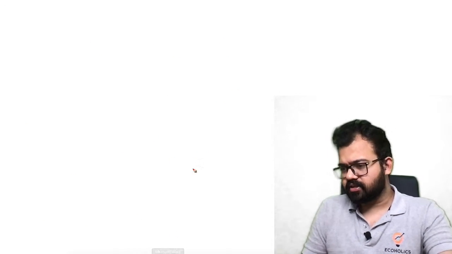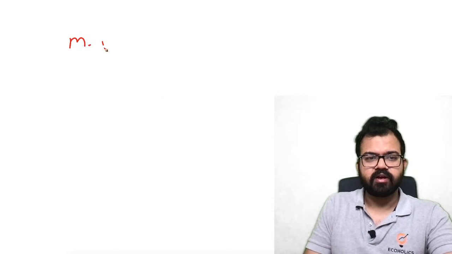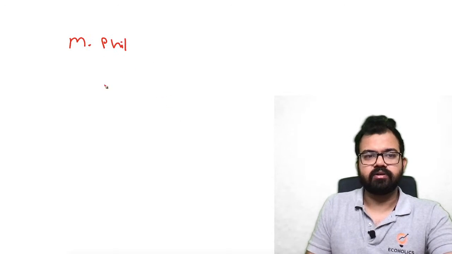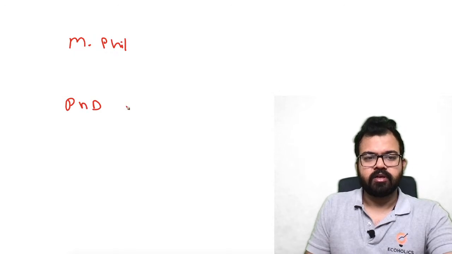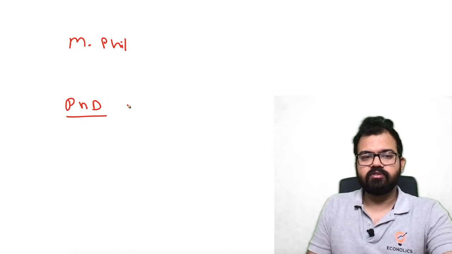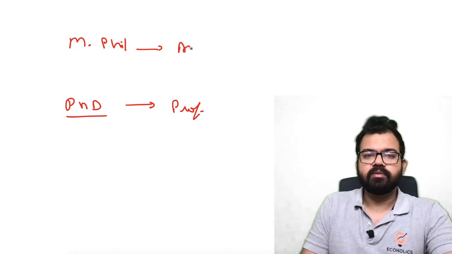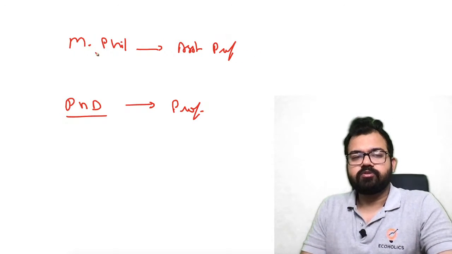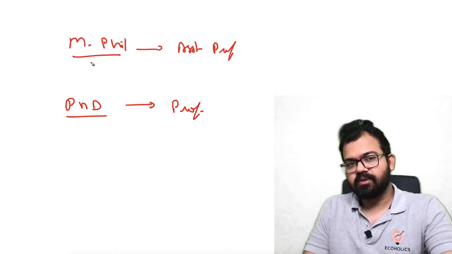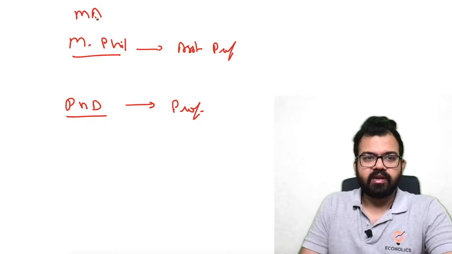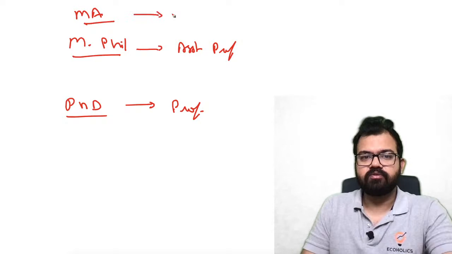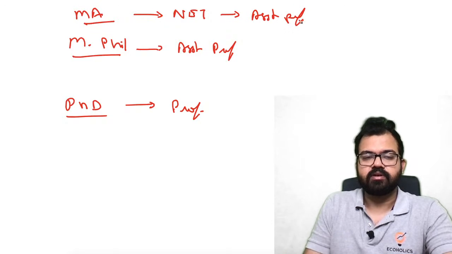Okay, to clear Suchiang's doubt, I would just put some light on MPhil and PhD. Previously, what was the case? If you qualify PhD, it means you can become a professor. But if you want to become an assistant professor or any other thing, then you have to do MPhil. So it's like more than MA. So MA now is the highest qualification. If you qualify NET along with this, you will be eligible for assistant professor.